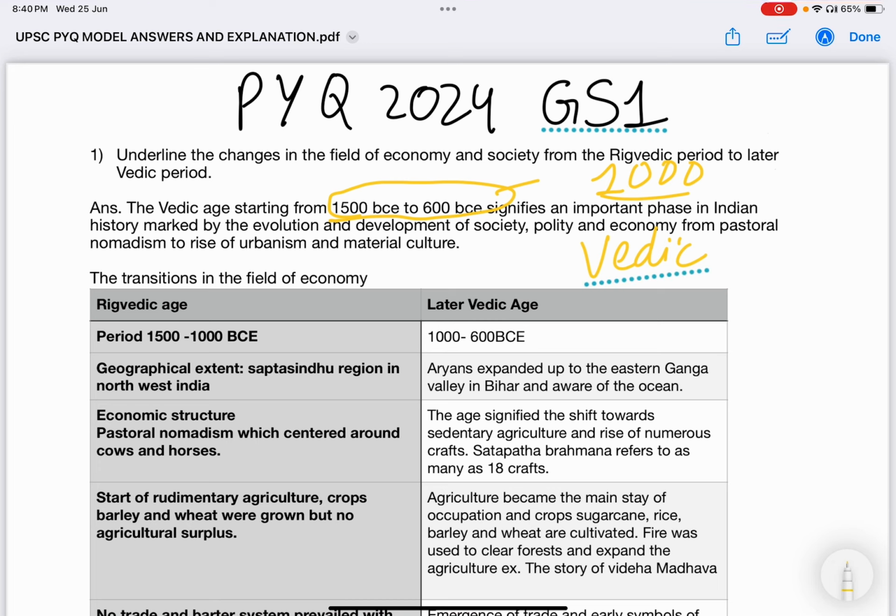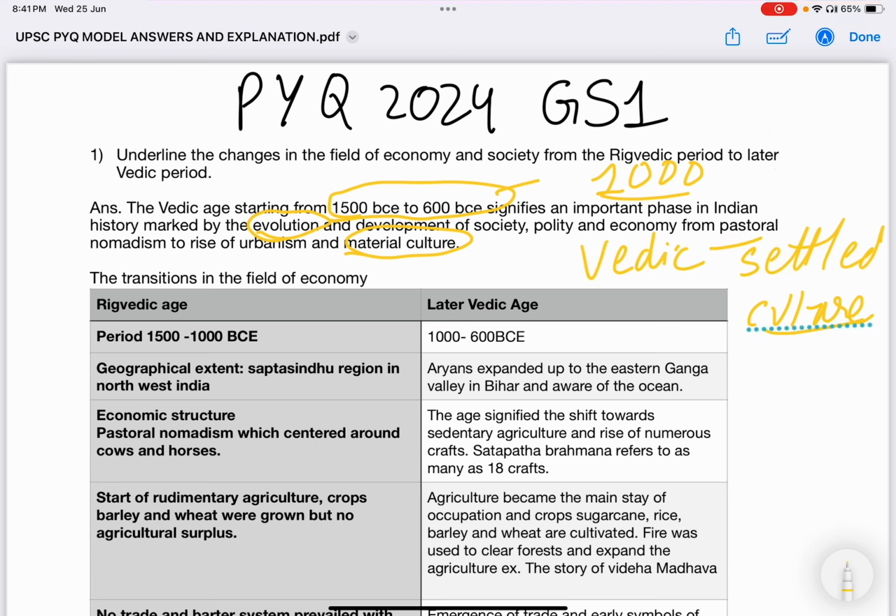The introduction also gives a glimpse of the important changes in these 1000 years. The important changes are marked by evolution. So it is a progression of society from a simple to a complex political, social, and economic society, from pastoral nomadism to a settled culture. Pastoral nomadism to settled culture. This is our introduction for the given question.